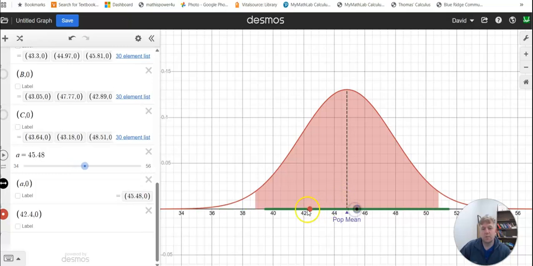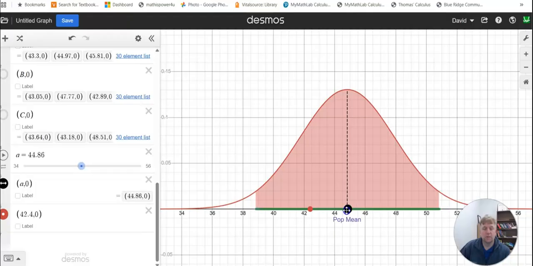Because this sample mean, the 42.4, was in the 95% interval of sample means from the population mean in the middle, then shifting it over to this confidence interval being constructed around the sample mean will contain the population mean. Okay, that's within the meter stick, so the population mean is now within the meter stick of this child.